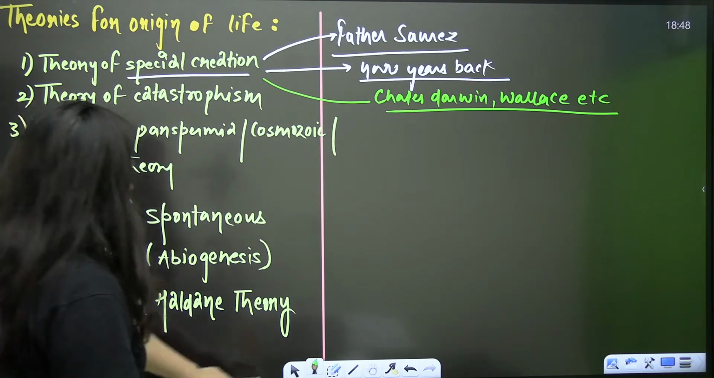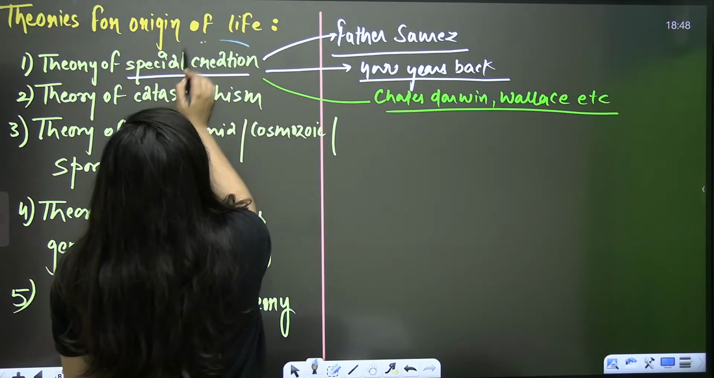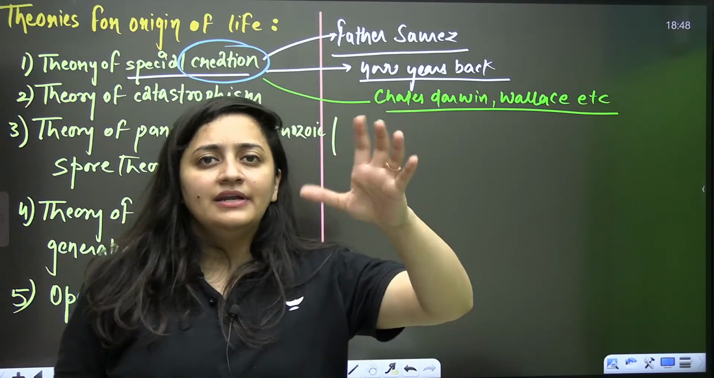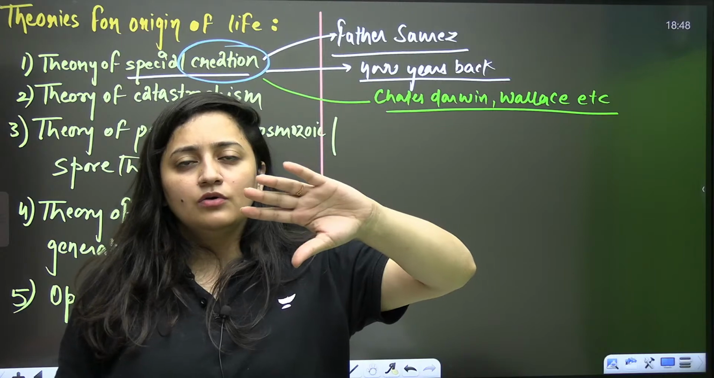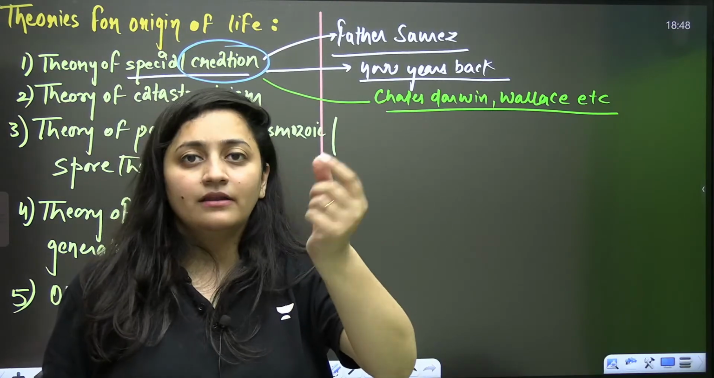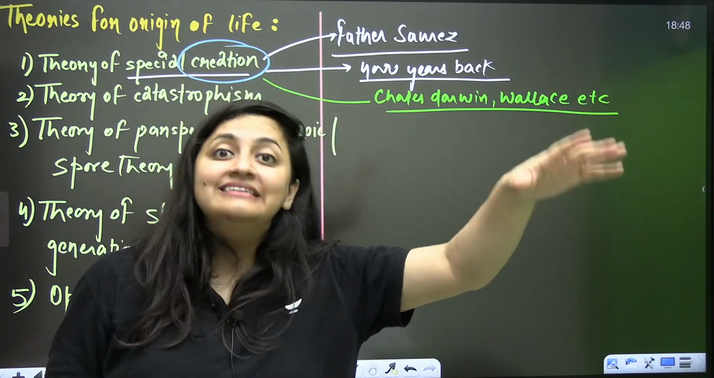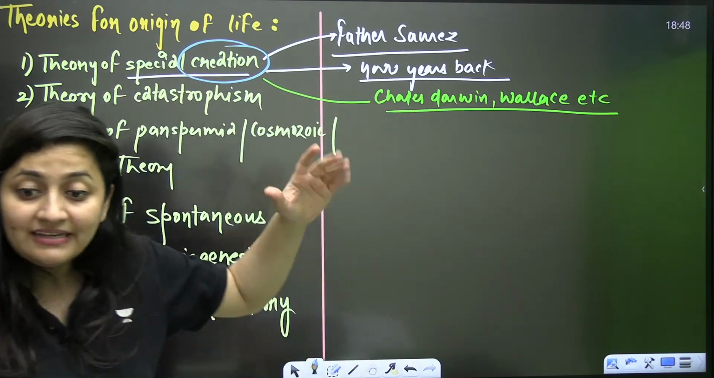Yes. So the theory of special creation is done. As I said, these scientists challenged the theory, and with the help of carbon dating and fossil studies, they explained that Earth is not thousands of years old. Earth is billions of years old. Clear? Billions of years old.